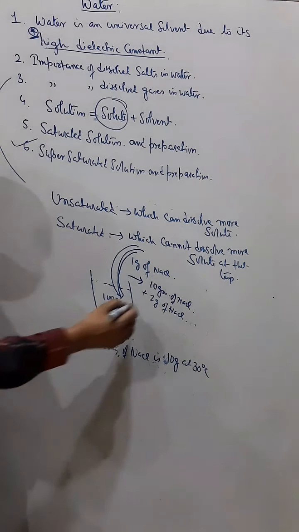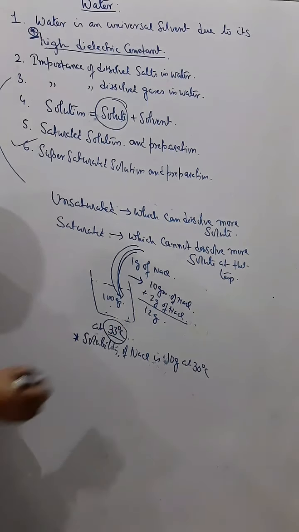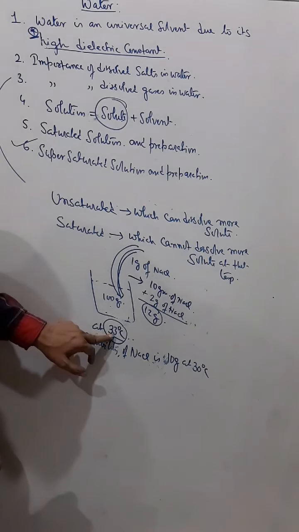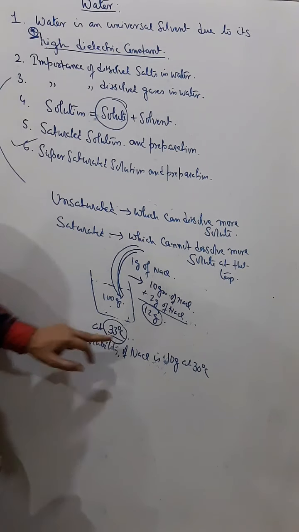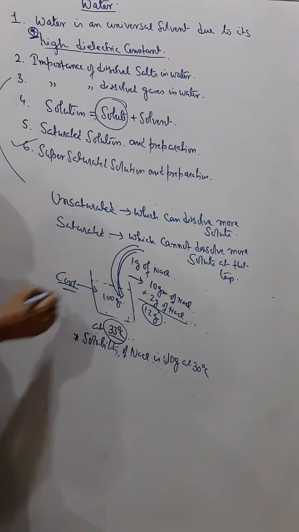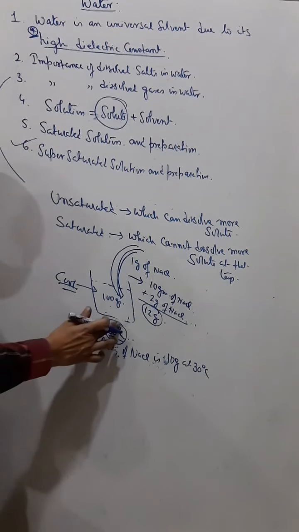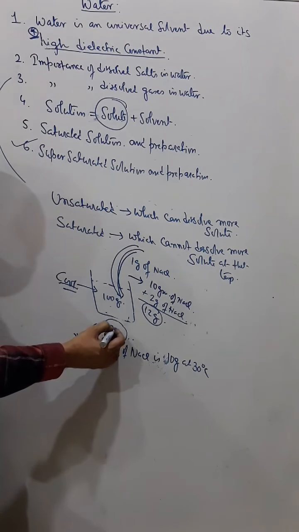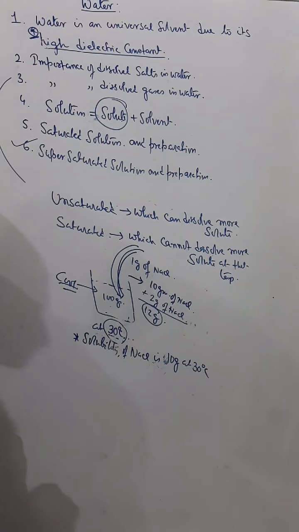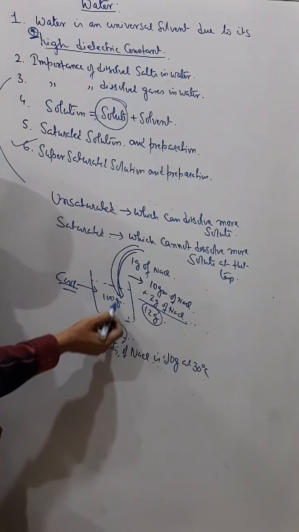Okay, that means how much total I have added? 12 gram. I have added 12 gram of sodium chloride, but the temperature was more, 33. Now if I cool this solution back to the room temperature again, if I cool this again to 30 degrees Celsius as it was before, now I will see that this extra 2 gram is not settling down.